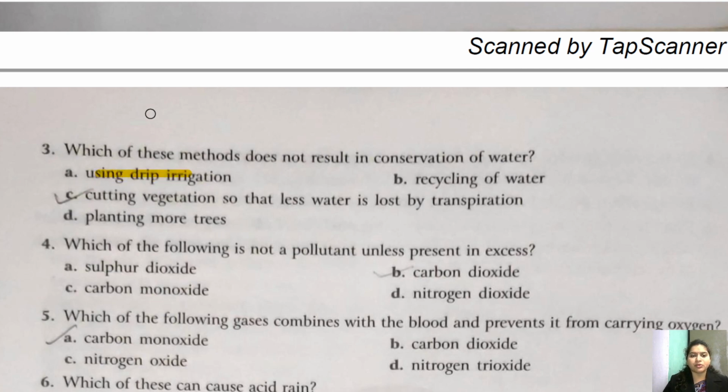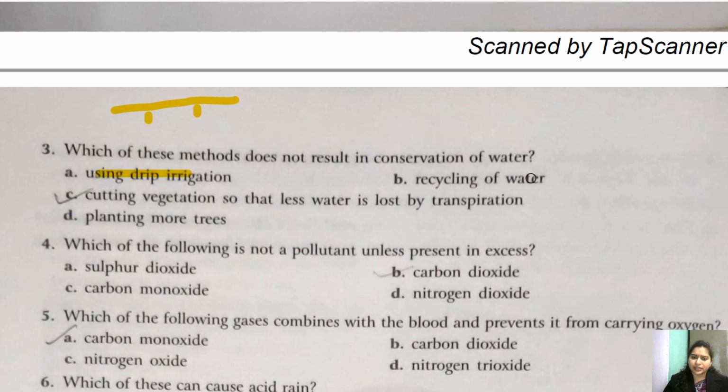सो इफ यू रिमेंबर व्हाट इज ड्रिप इरिगेशन, हम पाइप यूज करते थे, पाइप से बीच बीच में होल कर देते हैं so that the water falls in the form of a droplet, okay, wherever it is required, and it can move directly to the spot points where the plants is planted or the crops are planted. Okay, water is not wasted here. So by drip irrigation we can conserve water.